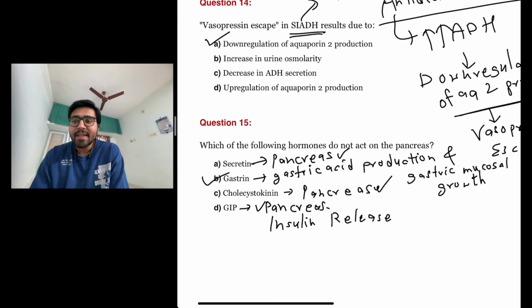Gastrin acts on just gastric acid production as well as gastric mucosal growth.